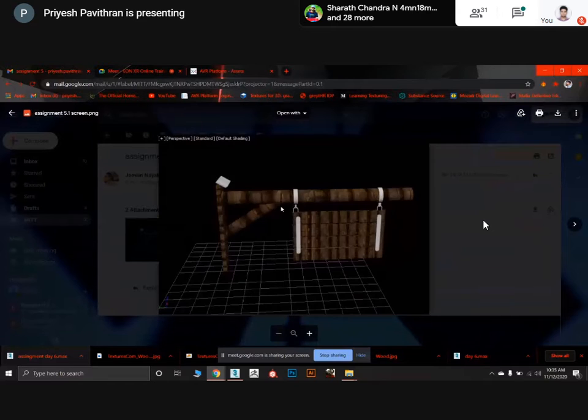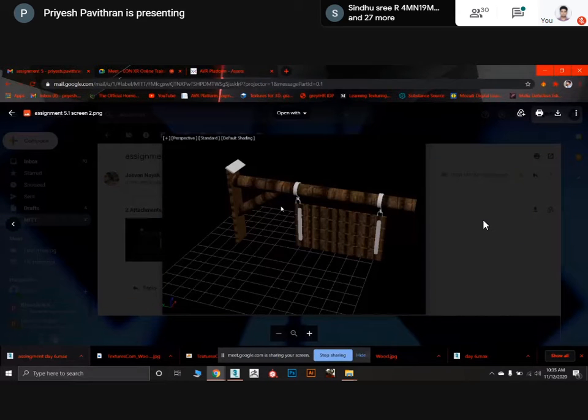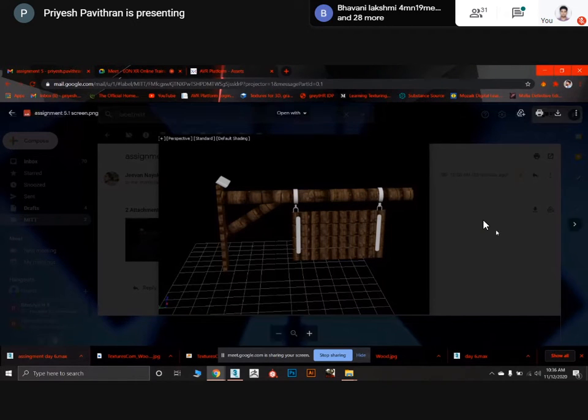Jeevan, even the texture looks okay for the wood, but rotate the UVs and make randomness in here. Like rotate one here, one here, one like this, one like this. So do that and rotate the UVs to 90 degrees for all of this. Okay, and apply the texture here also. You have missed it.